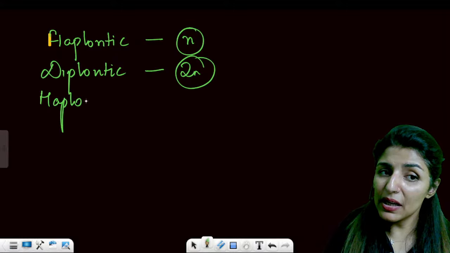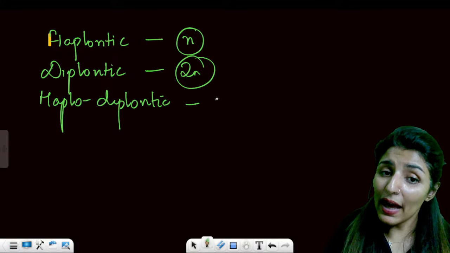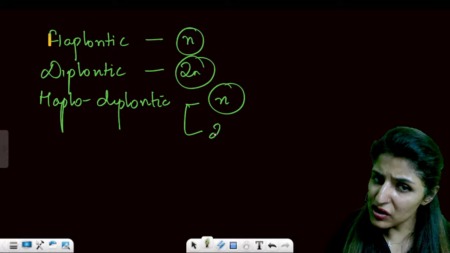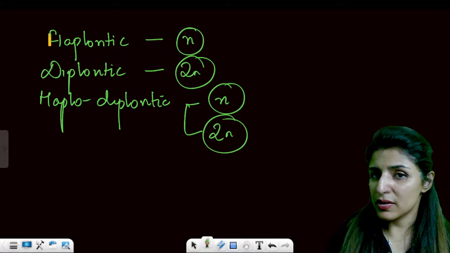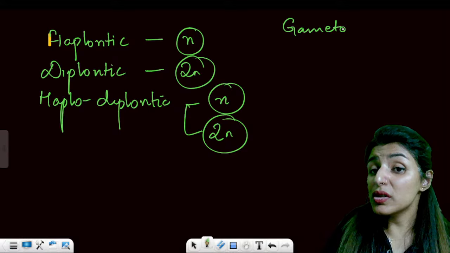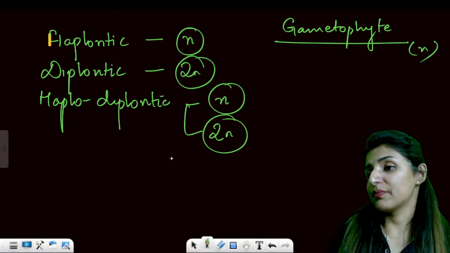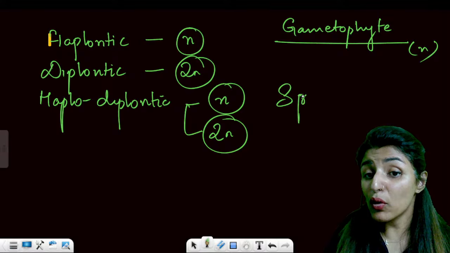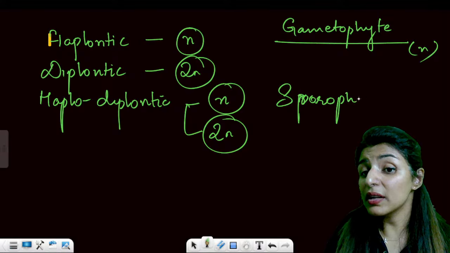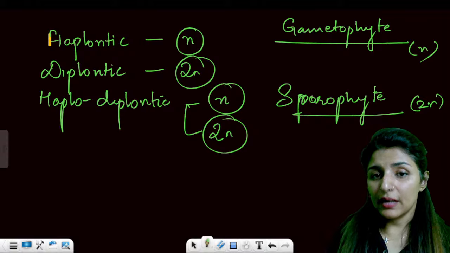Haplodiplontic means the major life cycle will have the n phase, and for sufficient time it will have the diploid phase also. Second, gametophyte. Whenever we use the word gametophyte, it means it is haploid in nature. Whenever we say sporophyte, it means it will be 2n in nature. Are these points clear?